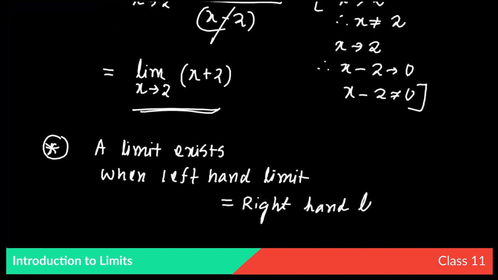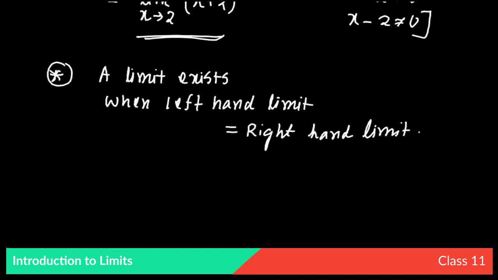So this thing we have to keep in mind while finding the limit of a function. What is this saying? That a limit exists when LHL equals RHL. In short form, left hand limit is called LHL and right hand limit is called RHL.